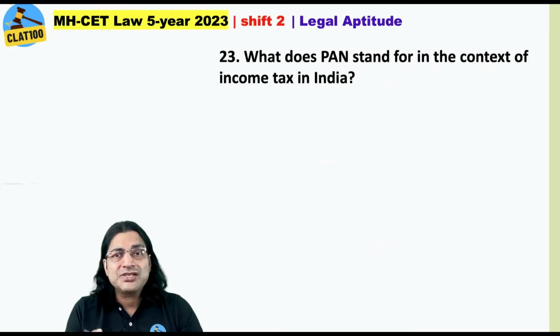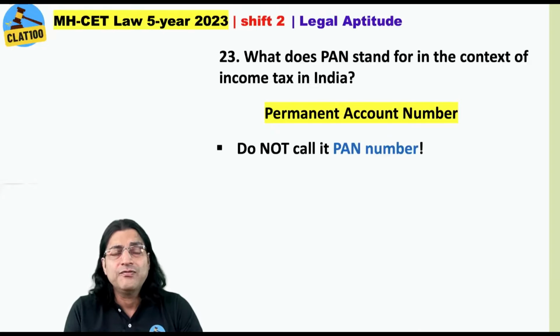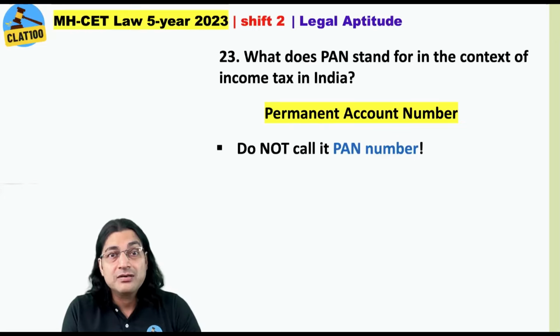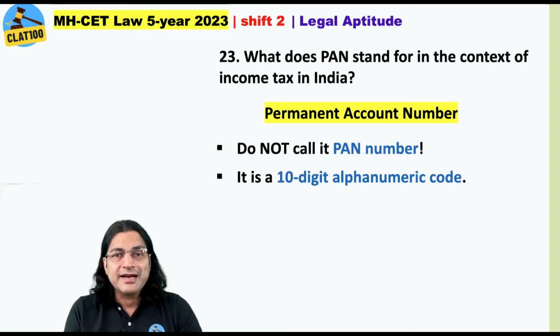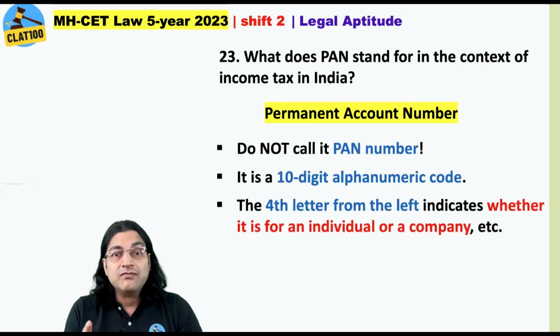What does PAN stand for in the context of income tax in India? Permanent account number. Hey, never say PAN number. When PAN itself means permanent account number, would you say permanent account number? Would you? Alright. It's a 10-digit alphanumeric code and the 4th letter from the left indicates whether it is for an individual or a company. Like most of you on your PAN card, you would see that the 4th letter from left would be P. Alright, because it would be for an individual.